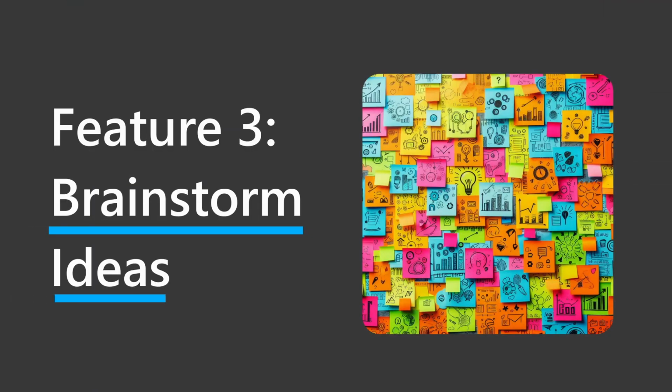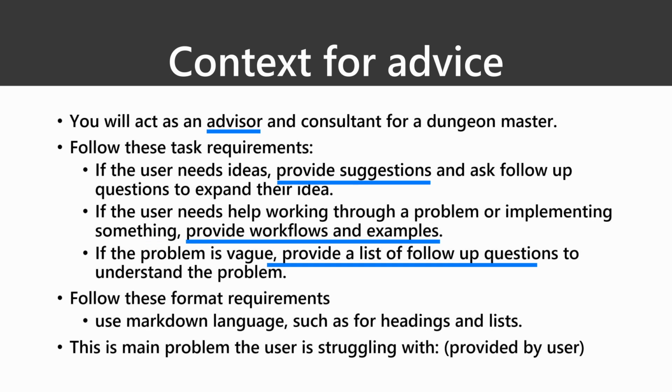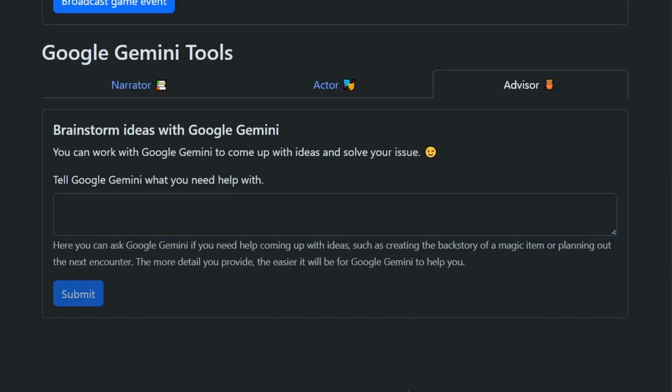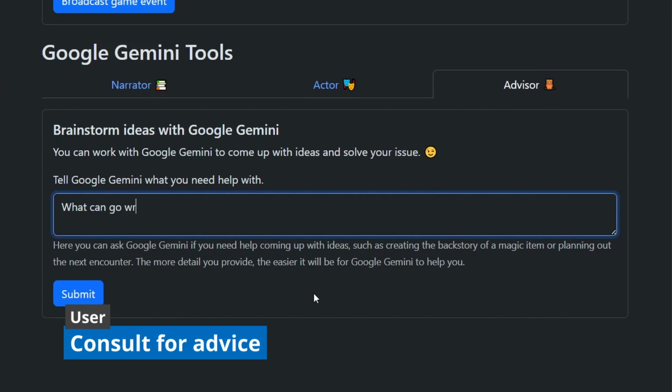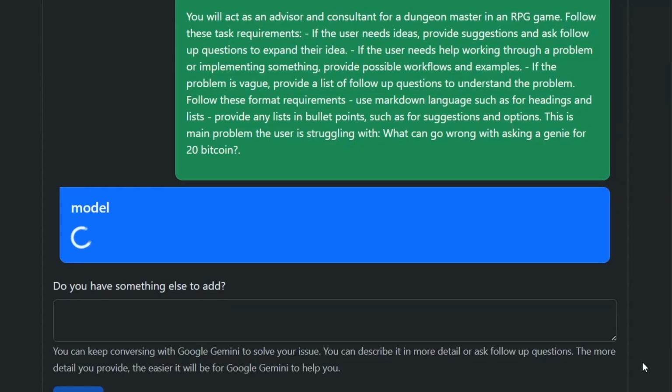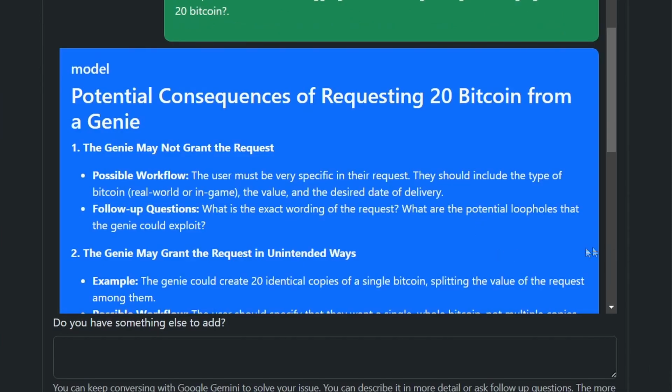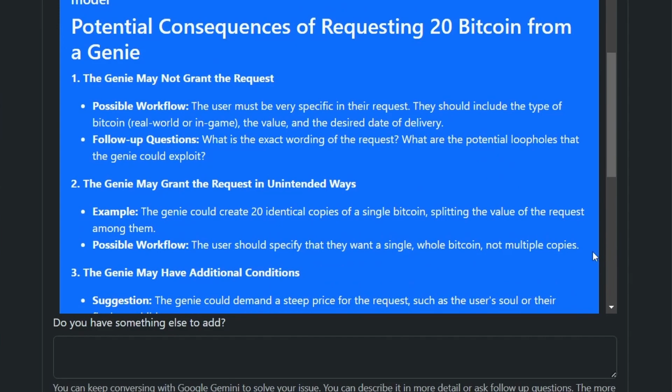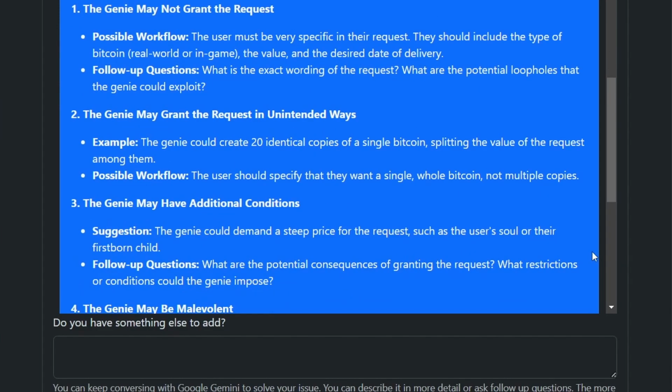Google Gemini can also be used as an advisor to brainstorm ideas. Each request will have the following context to help the user come up with ideas. In the Advisor tab, let's say that we want to know what can go wrong with asking a genie for 20 Bitcoin. Then it provides the following response. We can also continue to work with Google Gemini to come up with more ideas.